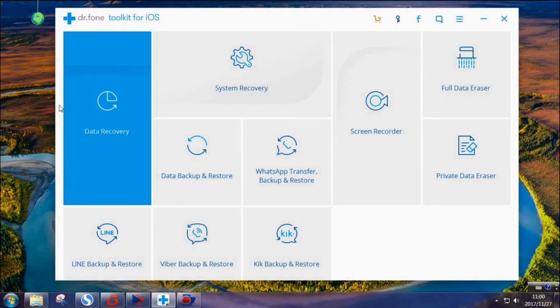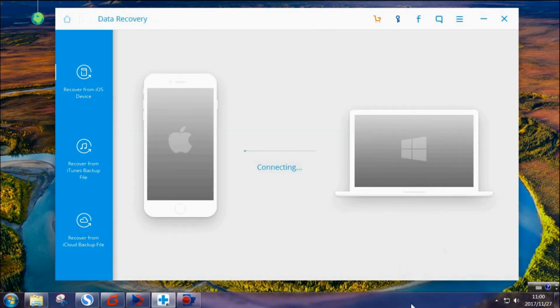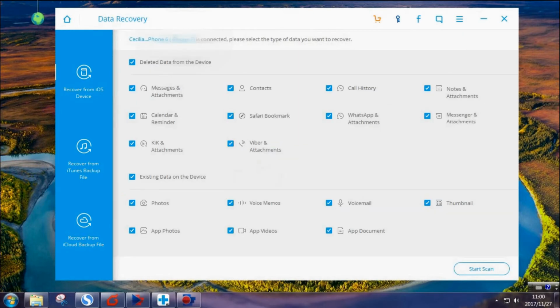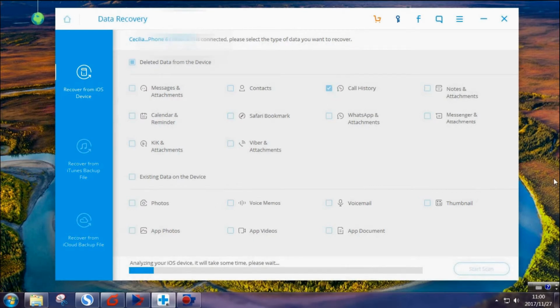Install the software, choose the menu of Data Recovery, then connect your iPhone 6 to the computer. After it is connected successfully, now we will choose what kind of file we want to recover. In this case, we will choose call history. Click Start Scan. It will take a few minutes.